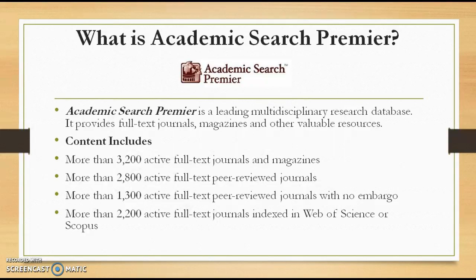The content of Academic Search Premier is fairly robust. It's got 3,200 active full-text journals and magazines, 2,800 active full-text peer-reviewed journals, more than 1,300 active full-text peer-reviewed journals with no embargo, and it also has 2,200 active full-text journals indexed. So there is a lot of information here that's going to be available in Academic Search Premier.